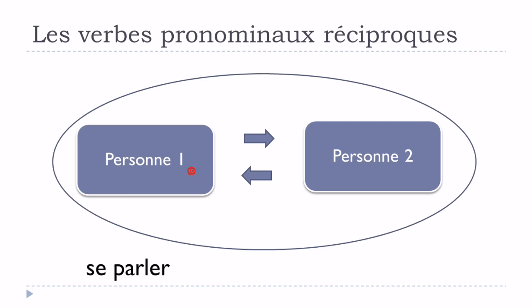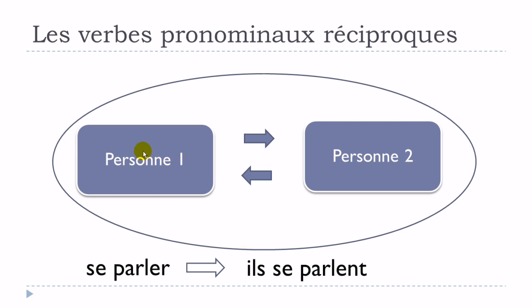Let's see an example, and one good example will be se parler. When you get the sentence with the subject and the verb, ils se parlent, in that case it's quite clear. They speak to each other. If you want to translate that directly, this is the concept. So they speak or they talk to each other. And this is exactly the main concept of les verbes pronominaux réciproques.